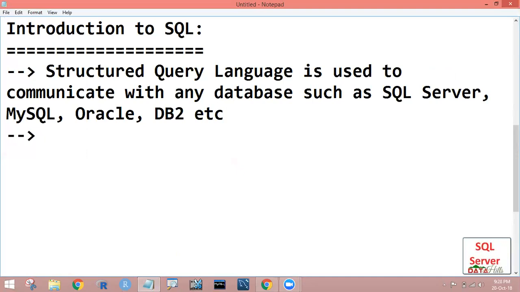This SQL was designed by, as we already observed in the last session, the person we call the father of the database management system. That scientist's name is E.F. Codd.